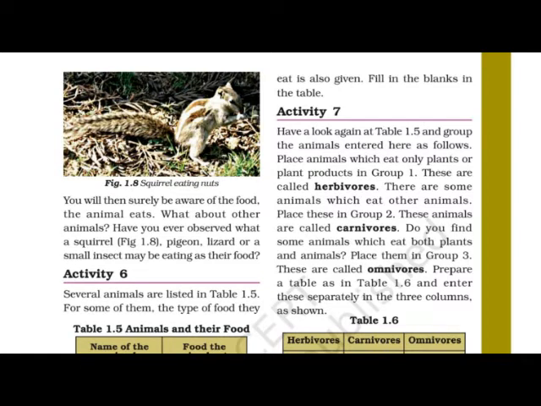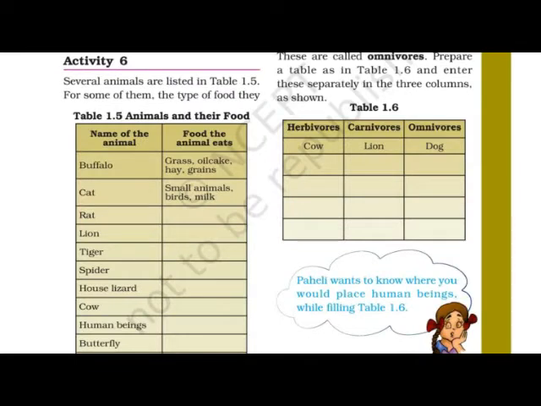Now let me see the activity 6 on the page number 4. Several animals are listed in table 1.5. You can see this table on the next page, page number 5. For some of them, the type of food they eat is also given. Fill in the blanks in the table. Okay, now let me discuss about the table 1.5.